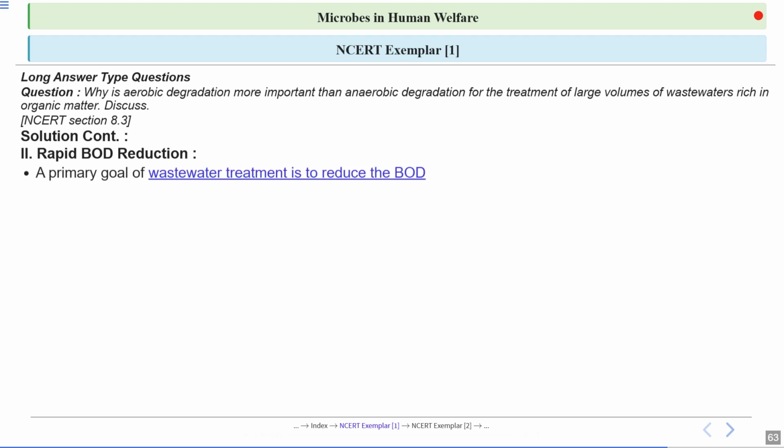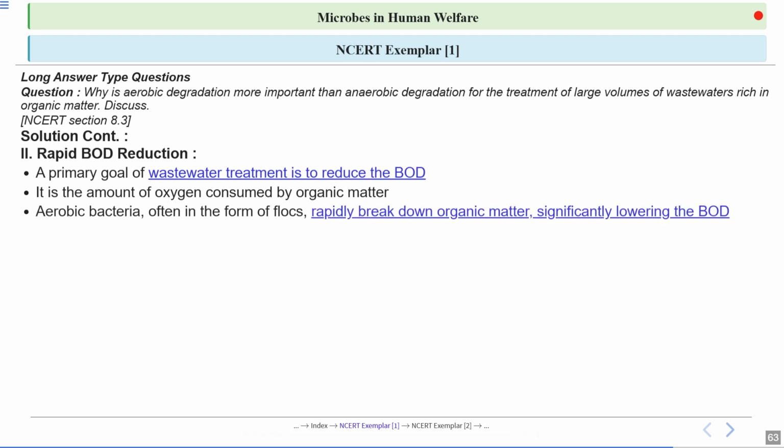Okay, second is rapid BOD reduction. A primary goal of wastewater treatment is to reduce the BOD. It is the amount of oxygen consumed by the organic matter. What is BOD? The amount of oxygen which is consumed in the degradation of the organic matter, the amount of oxygen used by the microorganisms. Aerobic bacteria, often in the form of flocks, rapidly break down organic matter, significantly lowering the BOD.